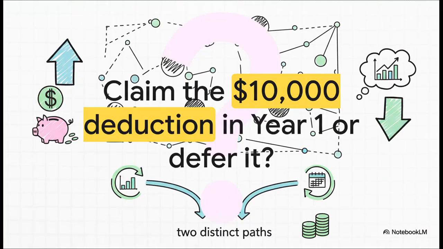So here it is, the central question. It seems so simple on the surface, right? But the answer depends completely on those numbers we just looked at. It's a strategic choice between two paths, and our model is going to show us exactly where each one leads.